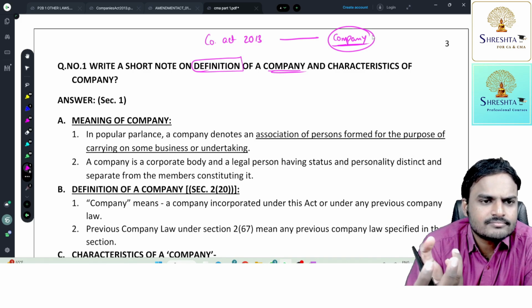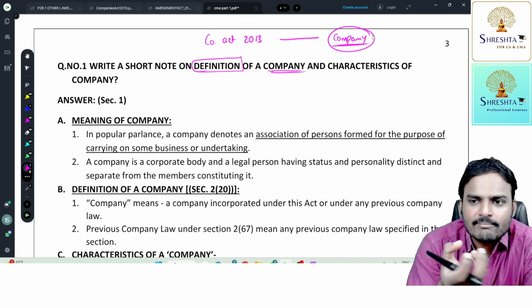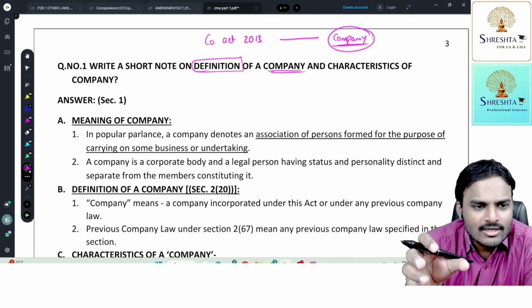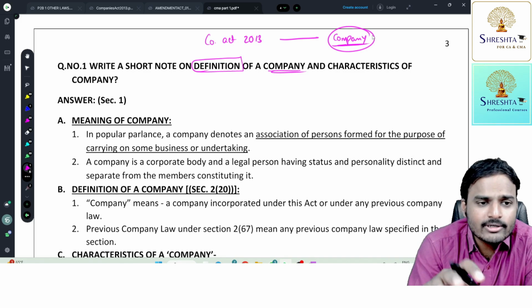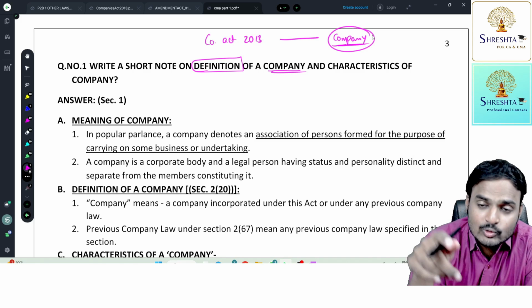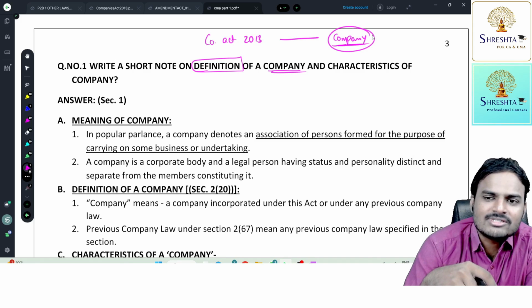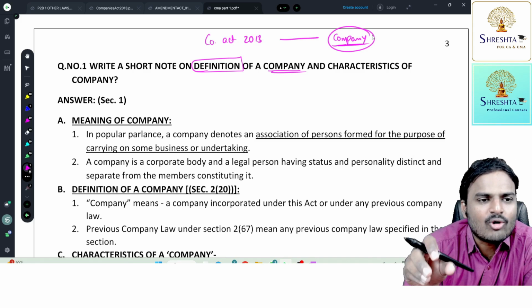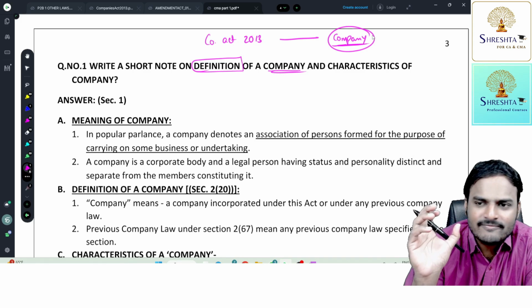Now, if you feel bored, you will call your friends and ask them, is it a company? From your friends' point of view, from your point of view, it is a company. But to such a company, is our Companies Act applicable or not applicable? Not applicable, sir. The Companies Act is applicable to body corporates, an incorporated association, right?